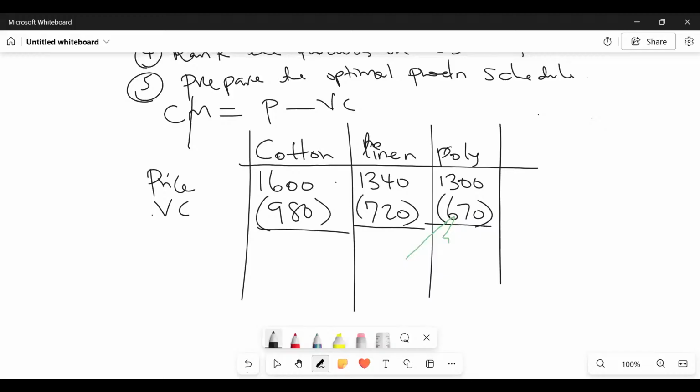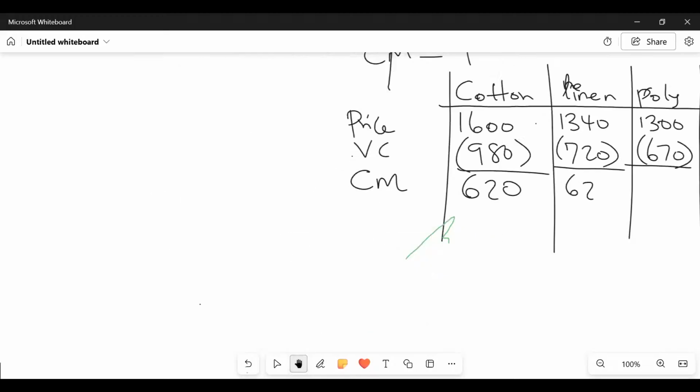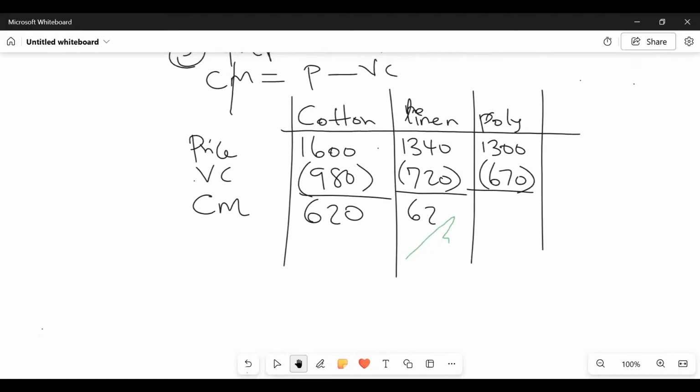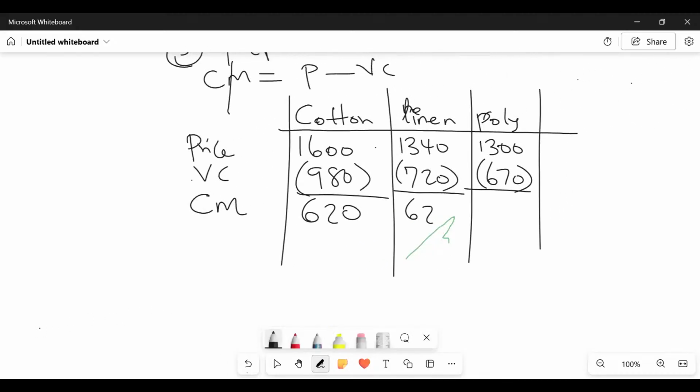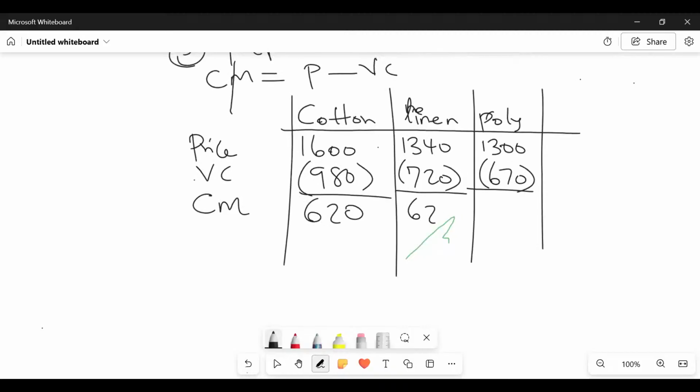Before I project the question, are you in a position of giving me the contribution margins? So this one here is 620. 1340 minus 720 gives me what figure, somebody here? 620, and then the very last one here, 630.